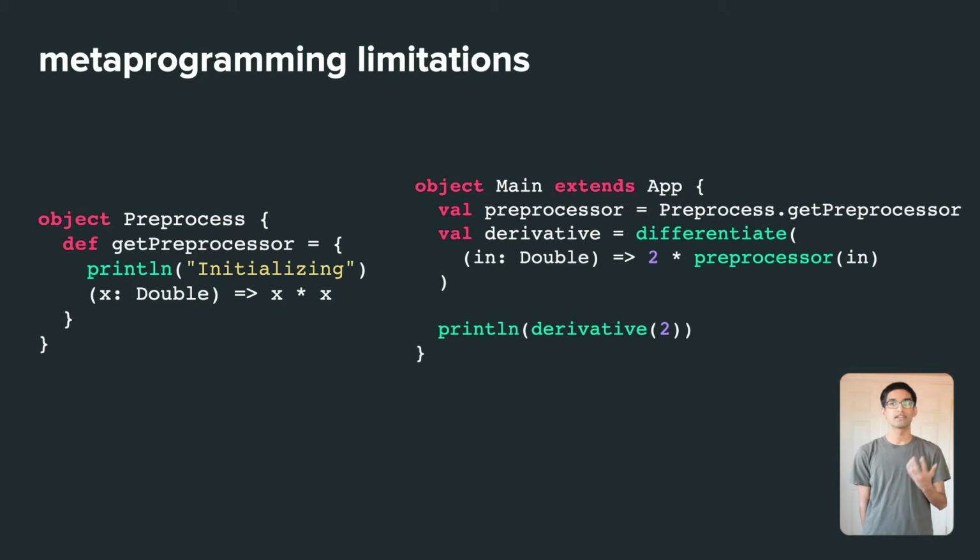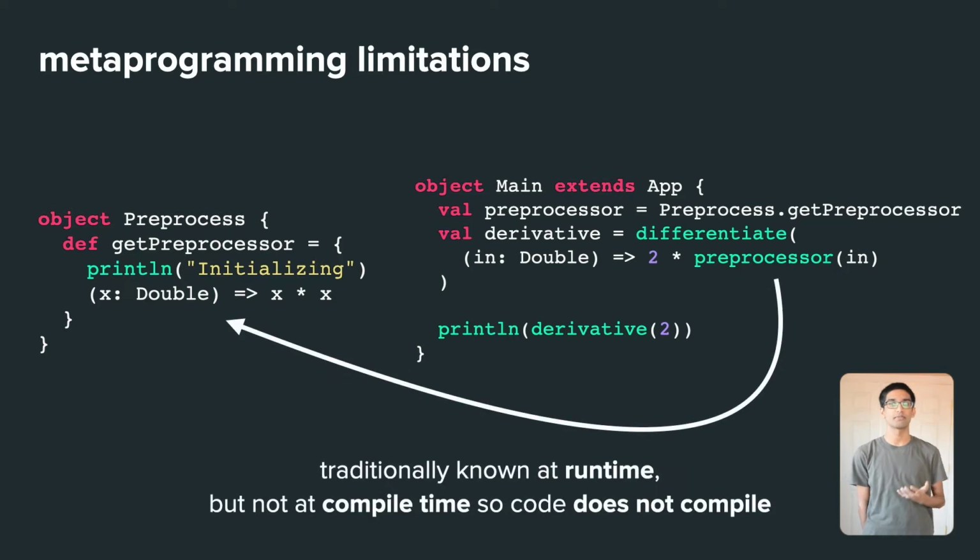But oftentimes, especially with functional programming, we run into the limitations of abstraction boundaries. For example, consider this code. We have a preprocessor in one module, in this case just a simple square function, and then we have our main function, in which we are trying to use the preprocessor as part of a larger function that we want to take the derivative of. This differentiate function is backed by macros, which is one of the most common tools we have for metaprogramming.